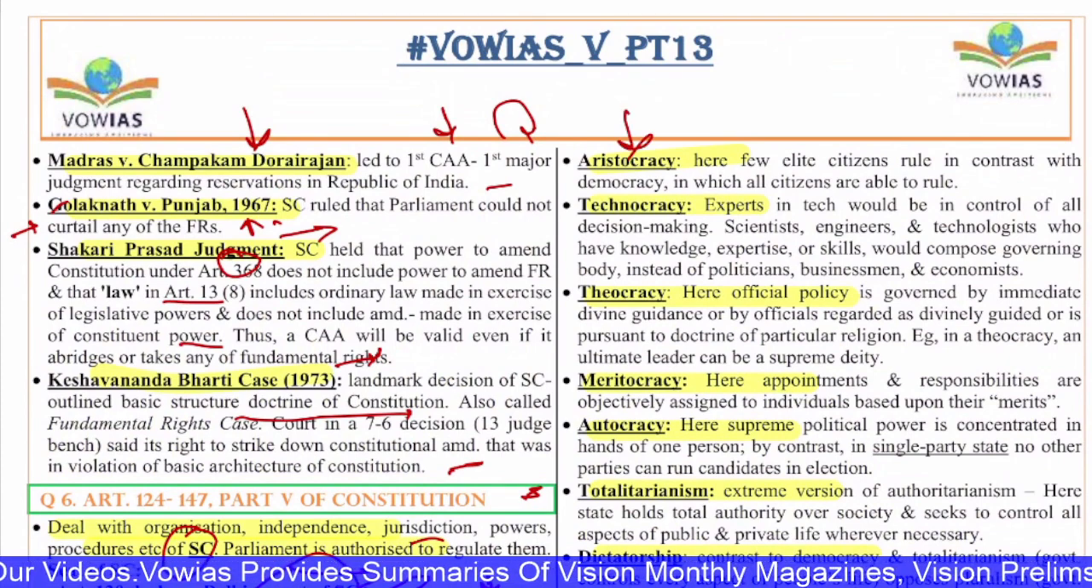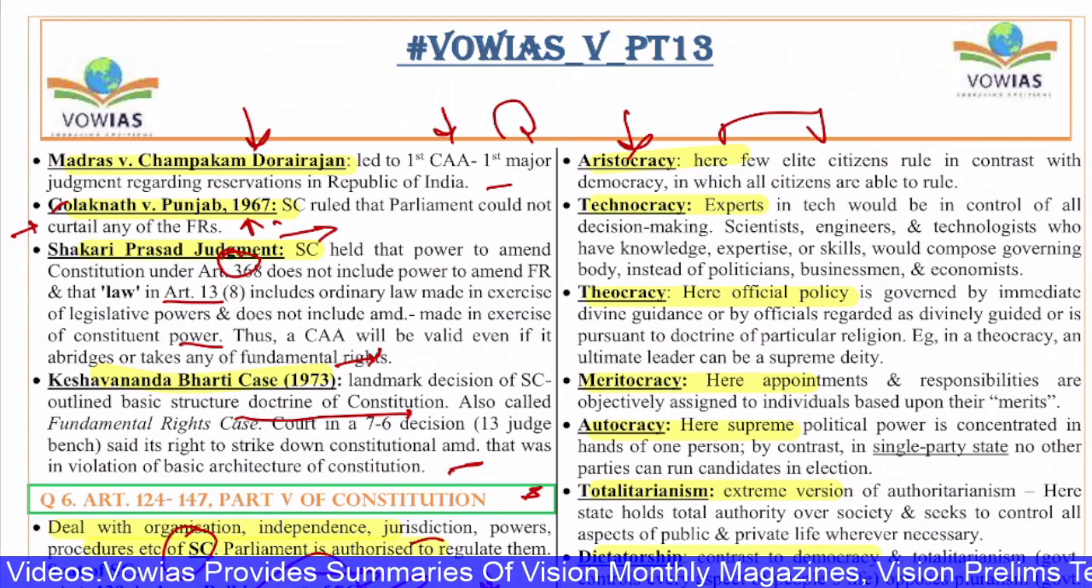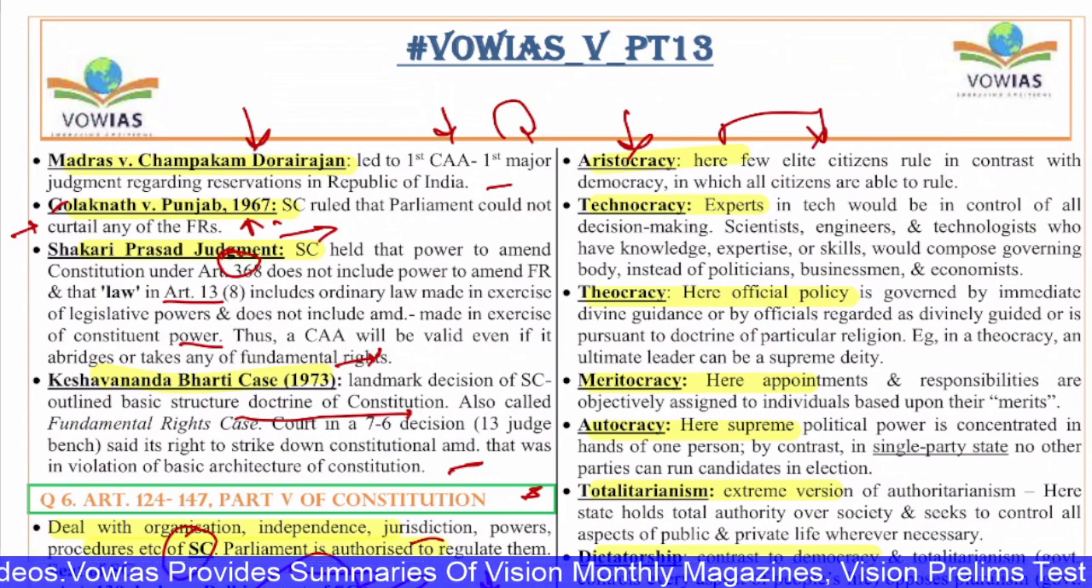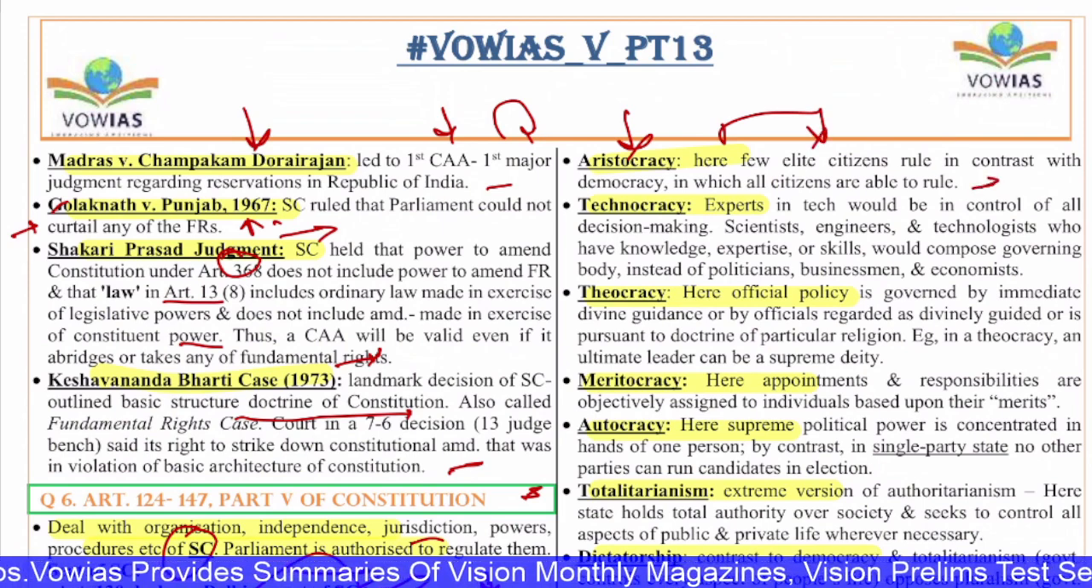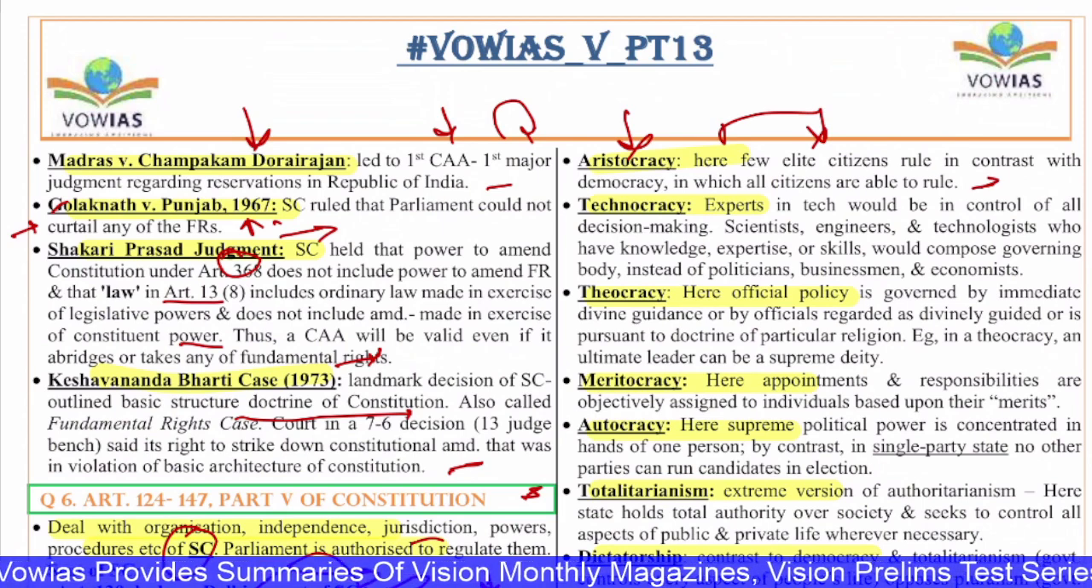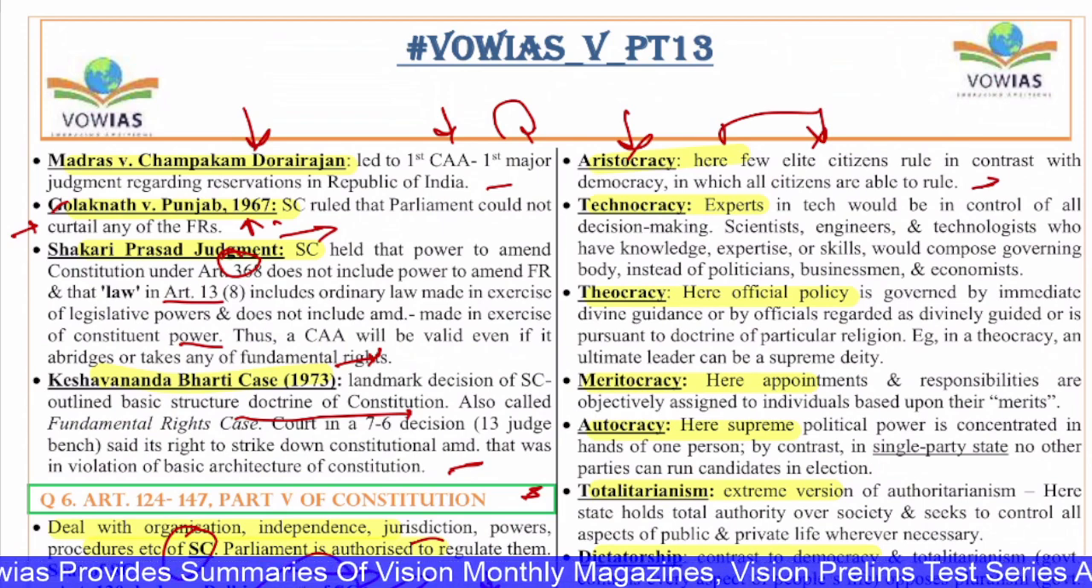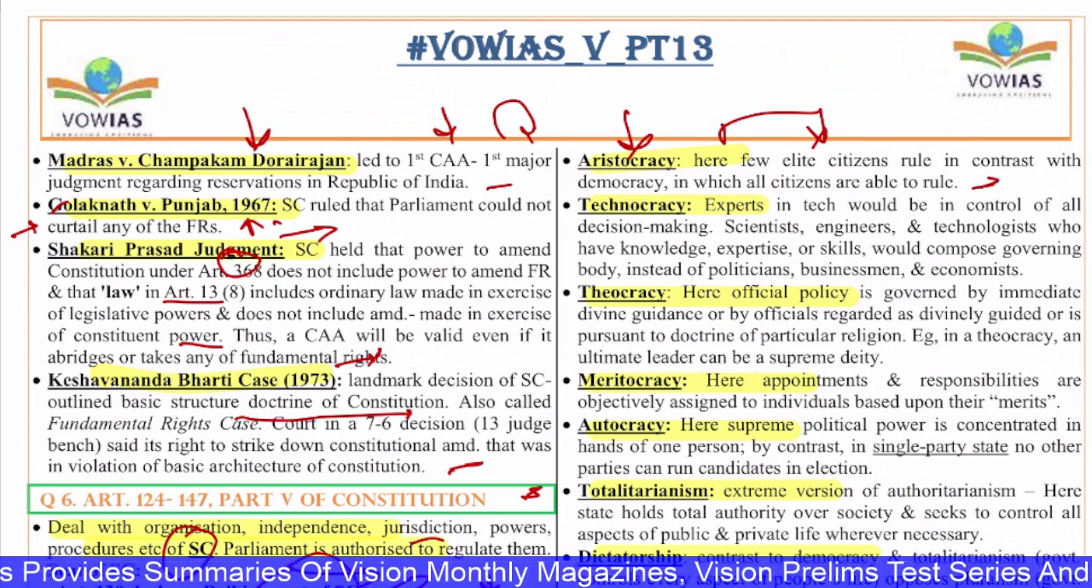Next, you have aristocracy. In aristocracy, few elite citizens rule, in contrast with democracy, in which all the citizens are able to rule. That is called aristocracy. Only the elite people, the aristocrats, will have all these political rights.